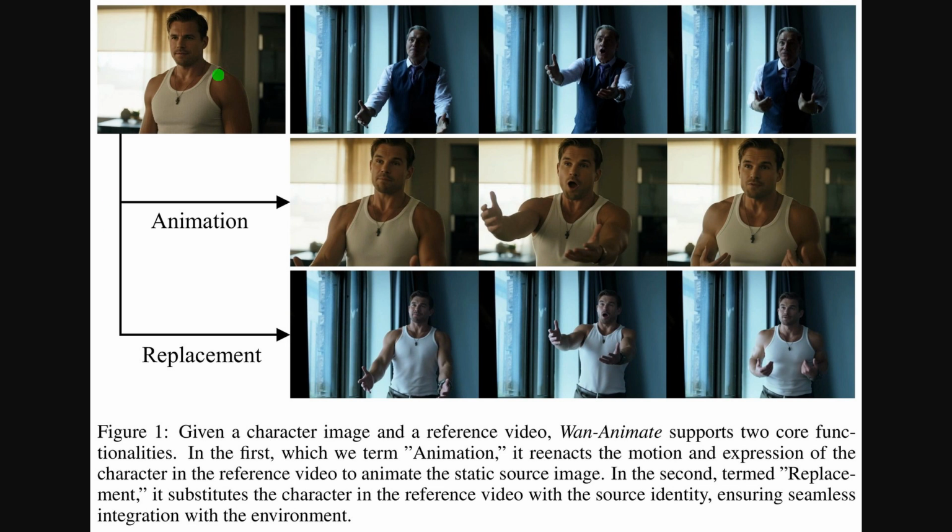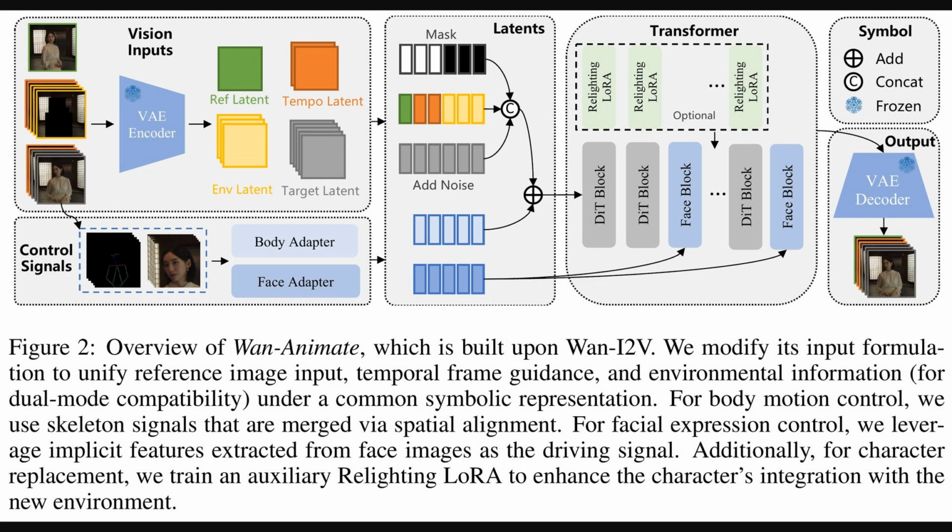Figure 1 illustrates the two core modes. The left column presents the source character image, while the top row shows reference video frames that provide motion and expressions. The middle row displays animation outputs that mirror those poses and facial changes, preserving identity. The bottom row presents replacement, where the character is swapped into the scene so lighting and color tone match the environment for seamless integration.